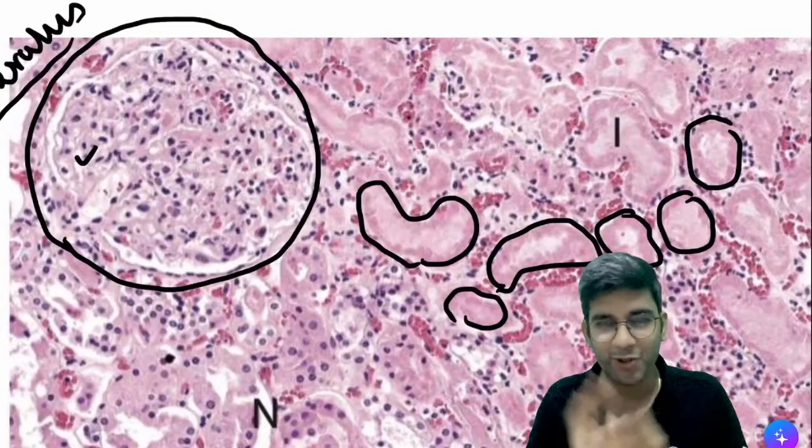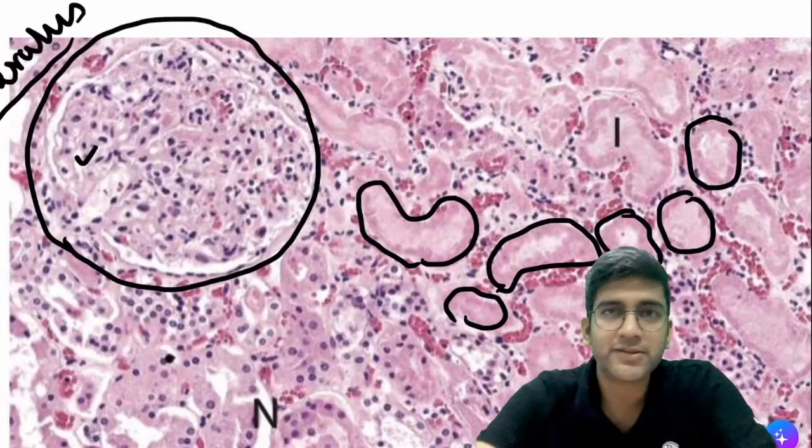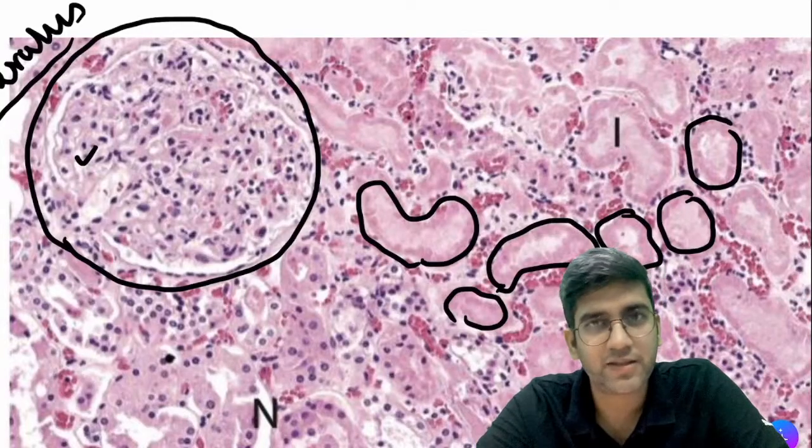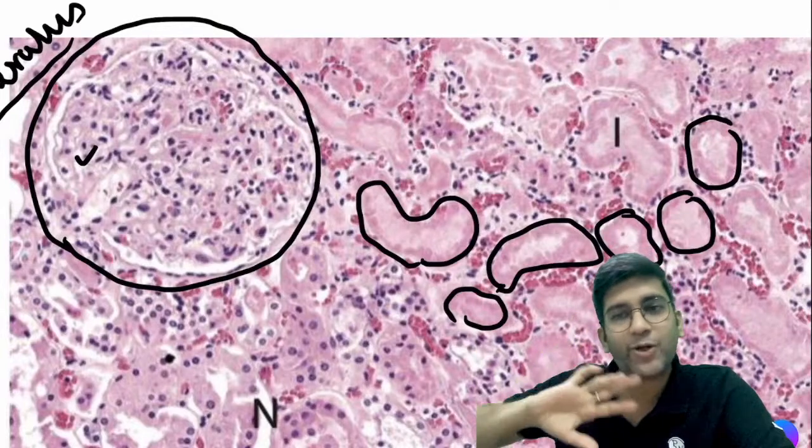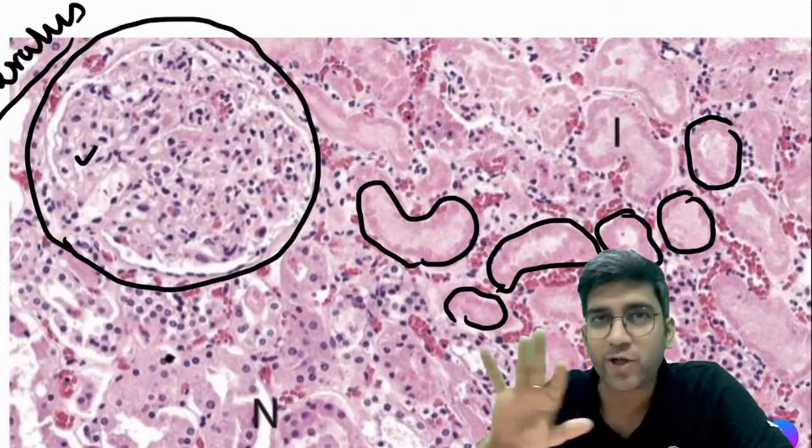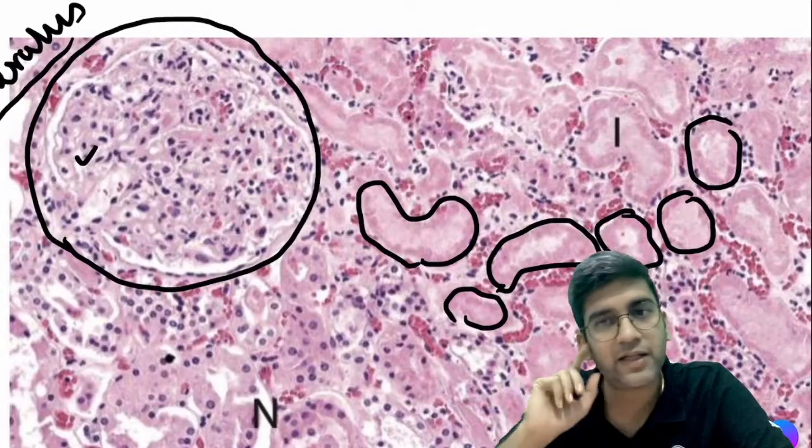Whatever it is, a loop of Henle also is fine. Which is dead? Tubule is dead? Definitely, because tubules don't have a blue color. Karyolysis has happened, only pink in color. Tubules are dead.